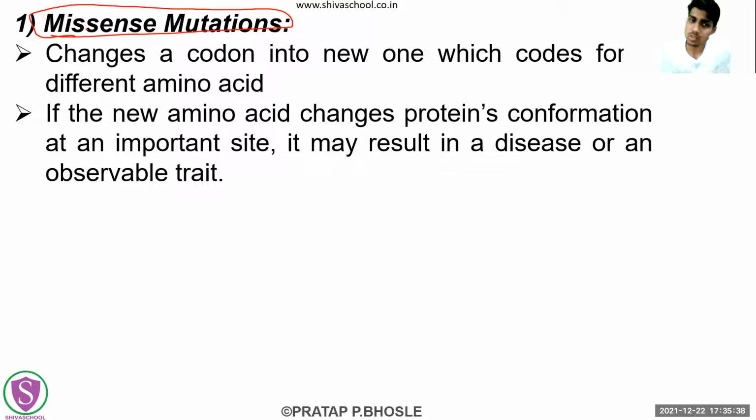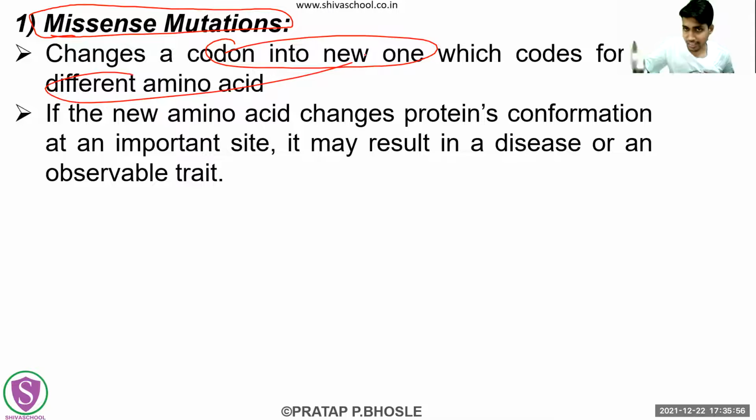Now let's study. This missense mutation we have already studied in part, but we have not seen the examples in detail. So what does missense mutation mean? A change of codon into a new one, which is ultimately giving a codon for a different amino acid. Earlier it was coding for histidine, right now it is coding for arginine.